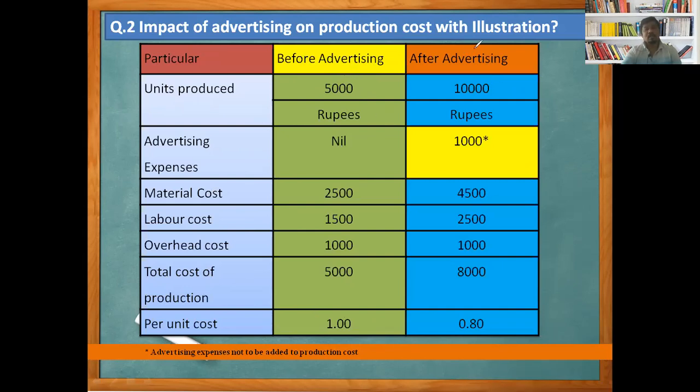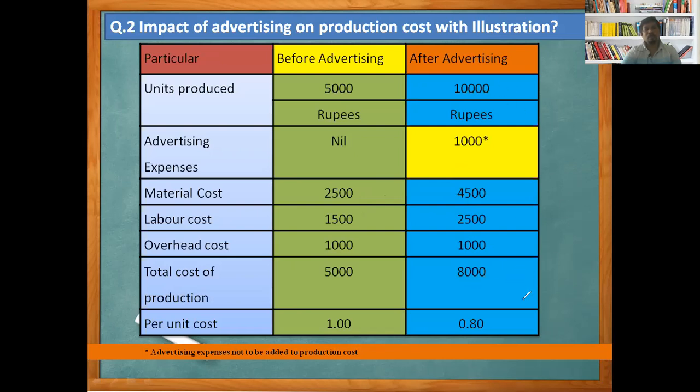But under the second scenario, the last column we are going to see here, after introduction of 1,000 rupees of advertising, the business firm is in a position to operate at the optimum level, that's 10,000 as per the assumption. Then you can see the material cost increased: before advertising it was 2,500, now it's 4,500. Labor cost was 1,500 before advertising, now it's 2,500. The overhead cost was 1,000 before advertising, now it's also 1,000. Then we make a calculation here. We get the total cost of production 8,000 and total units produced 10,000.